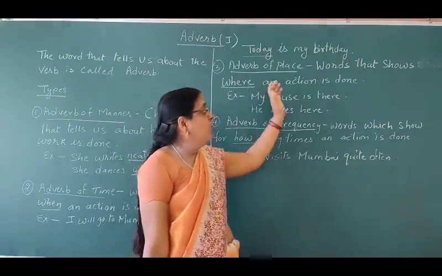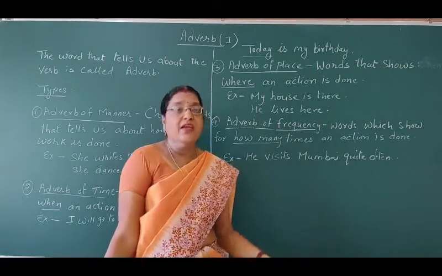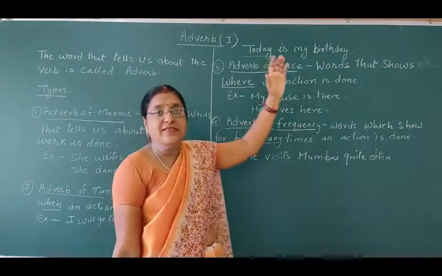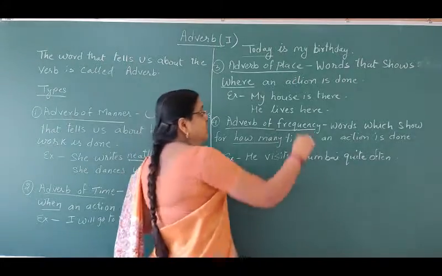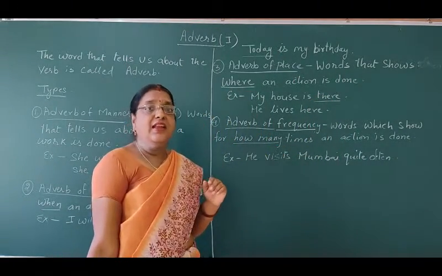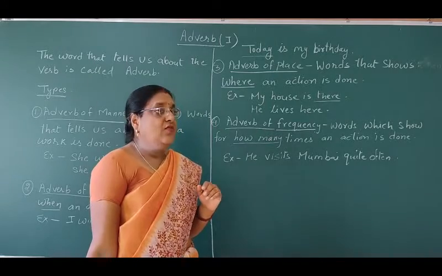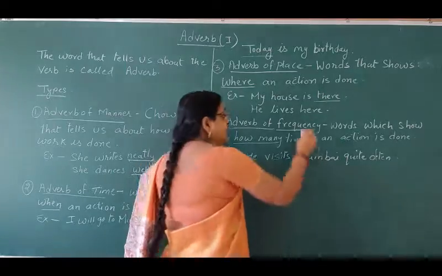Example: my house is there. Where is your house? My house is there. Which word is indicating the place of action? There. Okay. He lives here. Where does he live? Which question are you asking? Where he lives? He lives here.